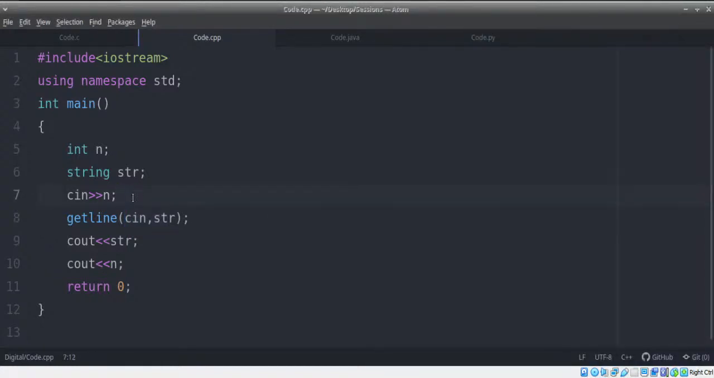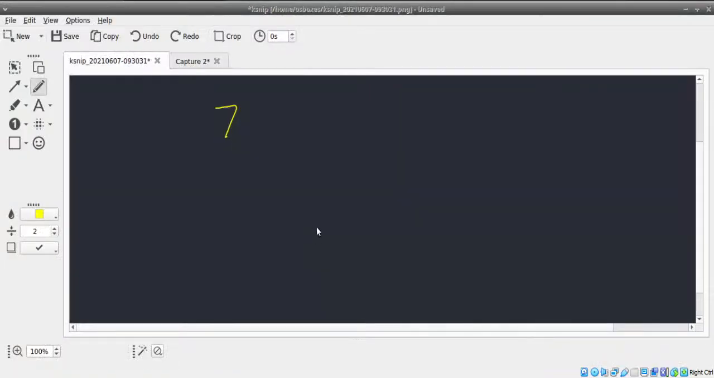That's because your enter key itself is considered as a string. After your enter key, whatever you type is considered as the next string. So this is the whole logic. This is always what happens: your number, enter key, and then string. This enter key itself is considered as a string.